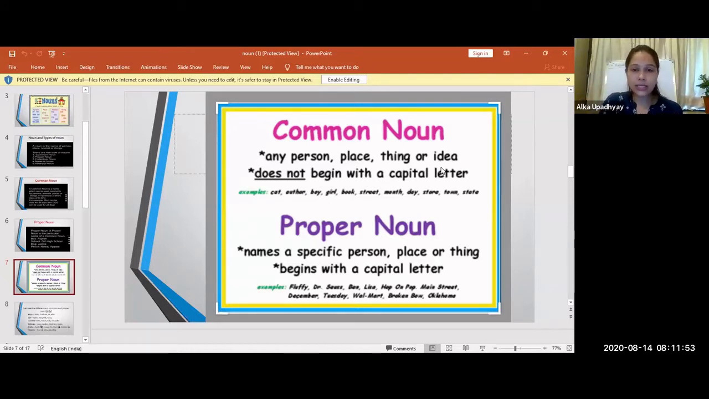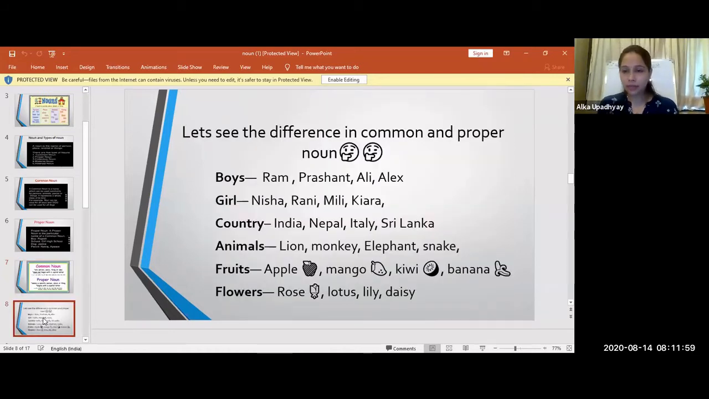Okay. Now let us see some examples. See. Now can you see this? From this, the difference between both the nouns will be clear. As you can see, boys. Can you see the first example?